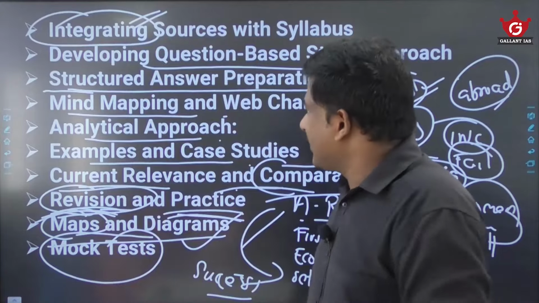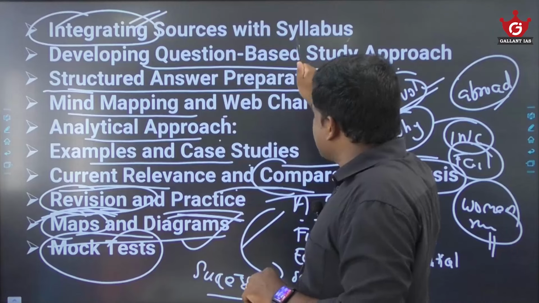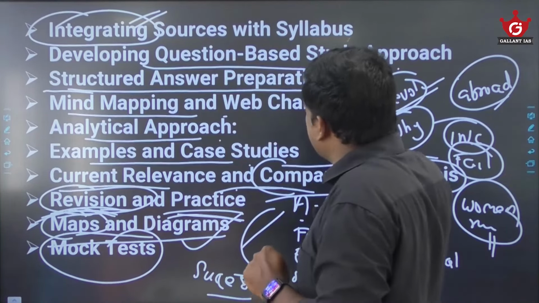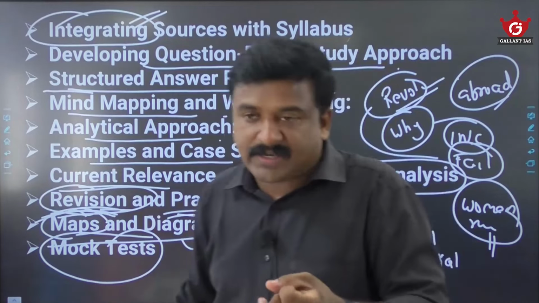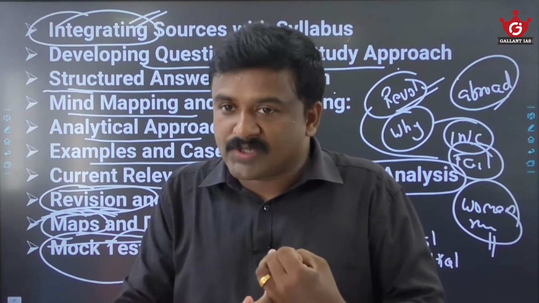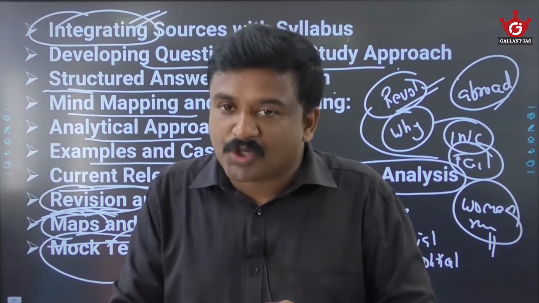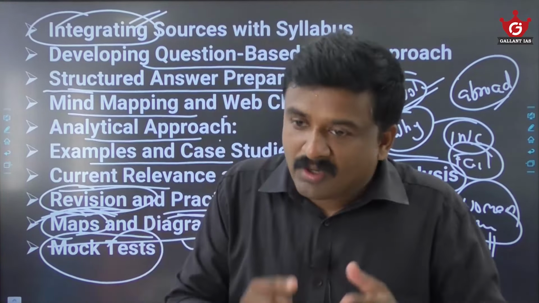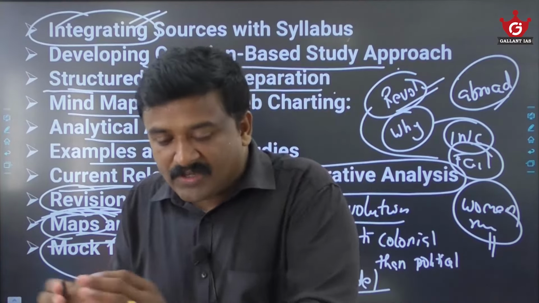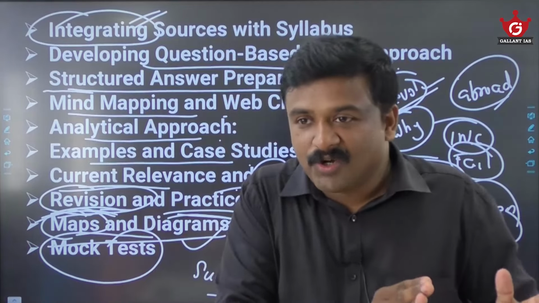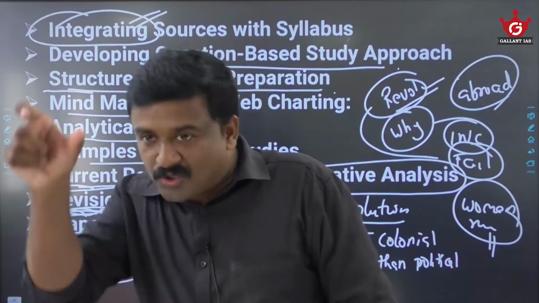So for paper 2, again I'm telling you, without wasting time, look into this. Integrating sources with the syllabus is important. Developing a question based approach is important. Structured answer preparation for any topic, theme based. For example, British colonialism, socio-religious reform movements, Indian responses to British colonialism, Indian nationalism, the moderate phase, the extremist phase, the Gandhian phase and its different events, or tribal insurrections and uprisings. You see, different theme-based notes you can prepare.